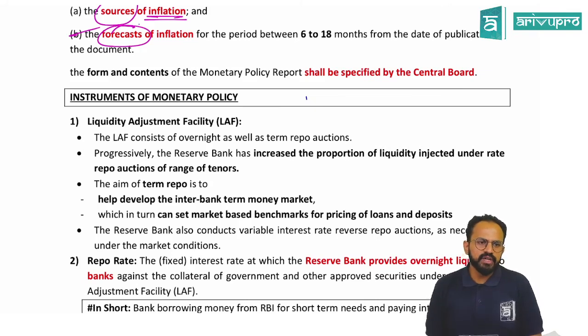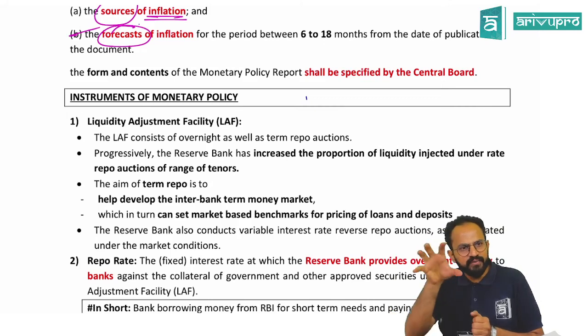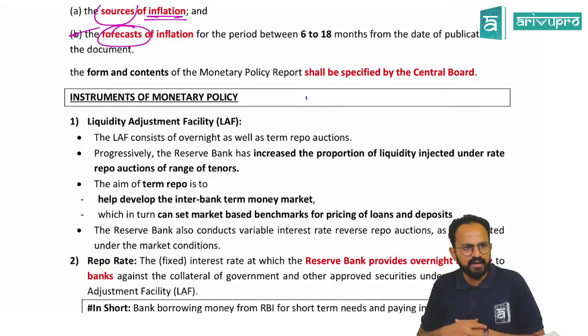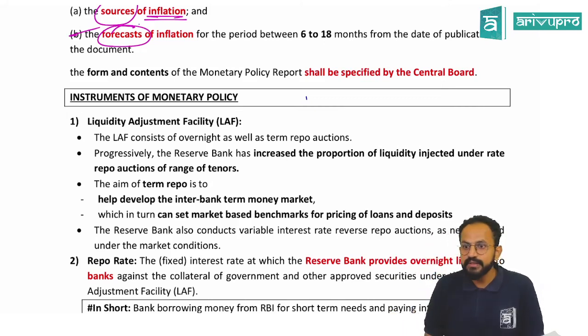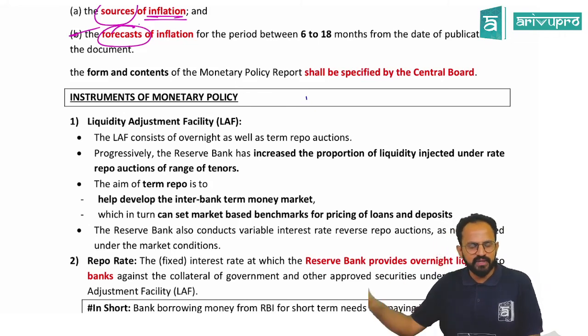Sir, in rediscounting, does RBI charge any commission for the government? Yes, Vikas, that is what I told you. Whenever there is a rediscounting, there will be a certain amount which it will charge as commission. It will happen. That 1000, 900, 950, that chain.